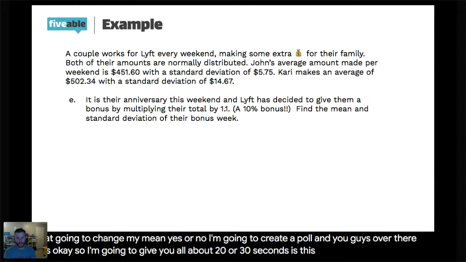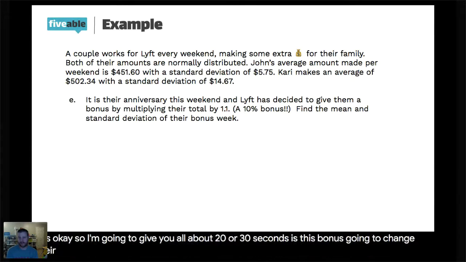Is this bonus going to change their mean? Yes or no? All right, got some votes for yes.